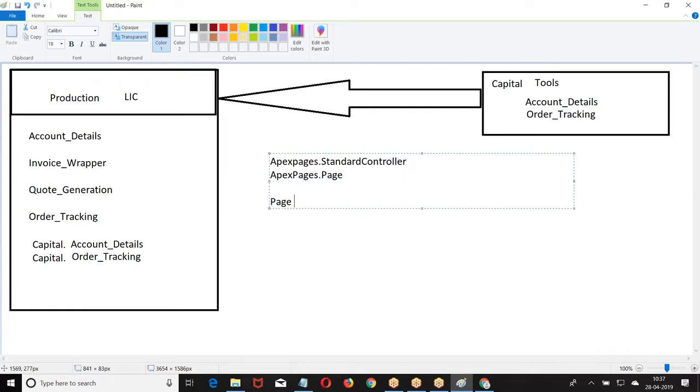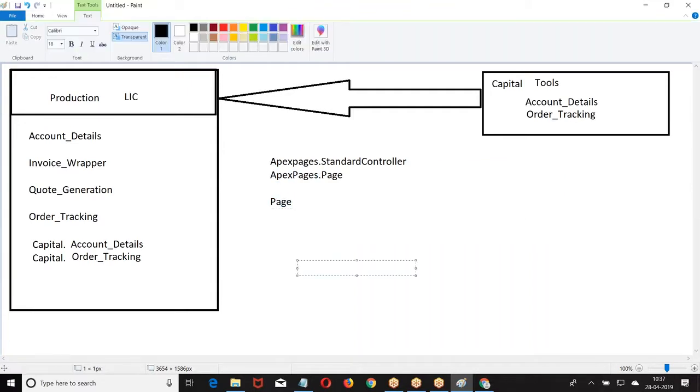Now we also have a class called page. What is that Apex Pages dot page? The definitions are changed. We are referring to the page of Apex Pages, we are referring to the class of page. That's how. What is this called?